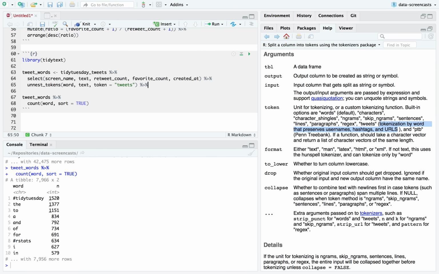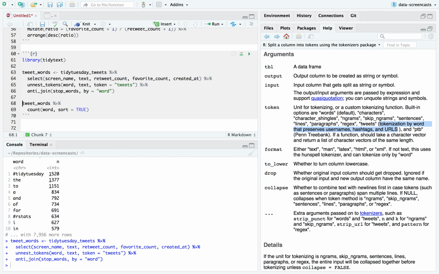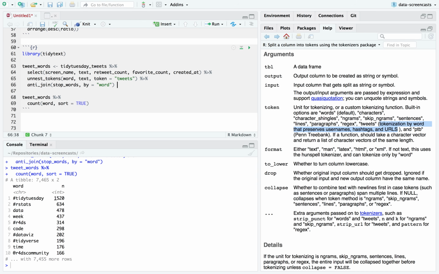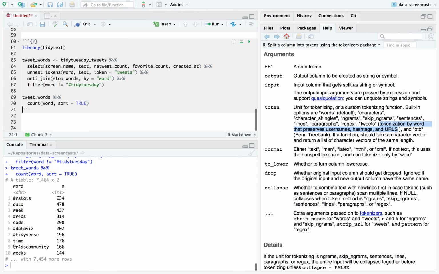I'm going to do that up here. So this is a data set of stop words that comes with tidytext. I'm going to say never include stop words. And let's filter word is not equal to tidytuesday. That's not really interesting, since every tweet is going to have that at least once. Okay, so some of the things we see include week, of course, this week on Tidy Tuesday. Data makes sense, we're all looking at data sets here. Other hashtags like rstats, r4ds, dataviz, tidyverse, and people mentioning the official r4ds community Twitter account that runs this.